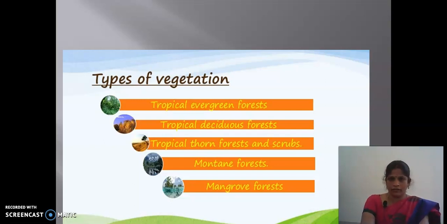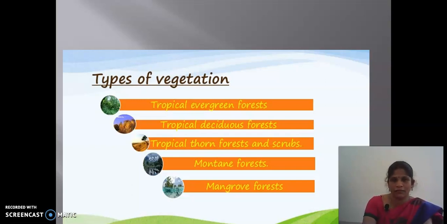Tropical evergreen forest, where is it grown? In the title itself they have given tropical, so it is grown in the tropical area. And evergreen, from the word itself we know that it is always green. Then are the other trees yellow or blue in color? No. This evergreen word means always green in color.